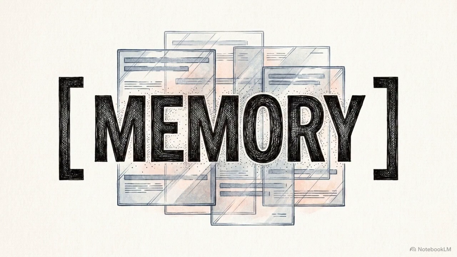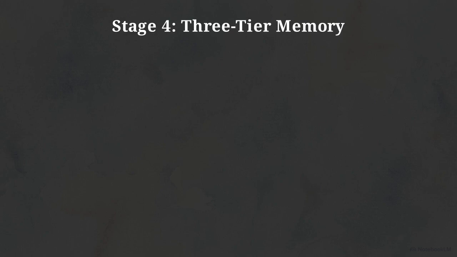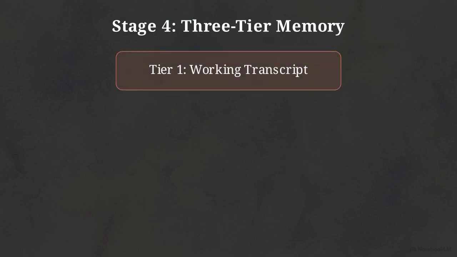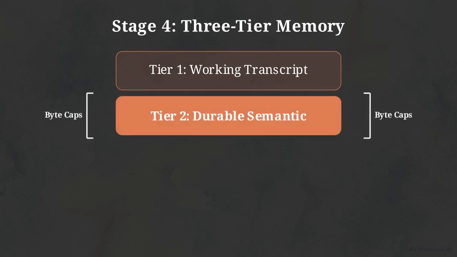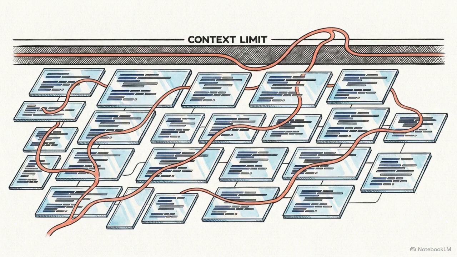In AI system design, memory is an overloaded term. Conflating ephemeral context windows with long-term semantic retention leads to systems that lose project awareness once a session ends. The architecture separates 3 memory timescales. Tier 1 is the ephemeral working transcript. Tier 2 is durable semantic memory, protected by byte caps. Tier 3 is the auto-dream process, an independent sub-agent. Consolidation is double-gated, requiring 24 hours and 5 new sessions before distillation. Separating memory into discrete, time-bounded subsystems maintains project awareness across days of distinct sessions without exhausting the context window.